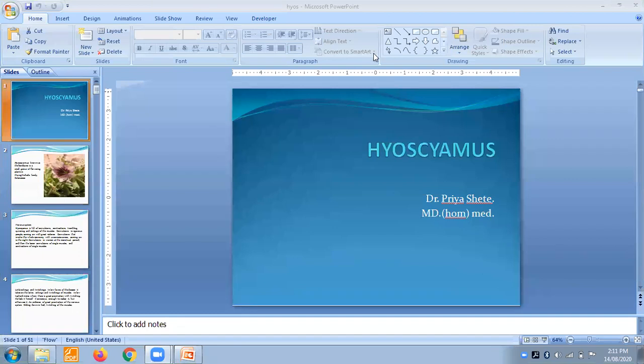So good afternoon. Again, we are going to start with this lecture, that is hyoscyamus. Okay. So hyoscyamus is basically a plant remedy. This remedy looks like this. Okay.